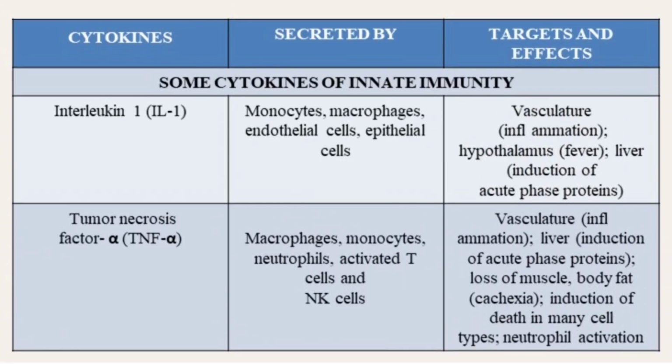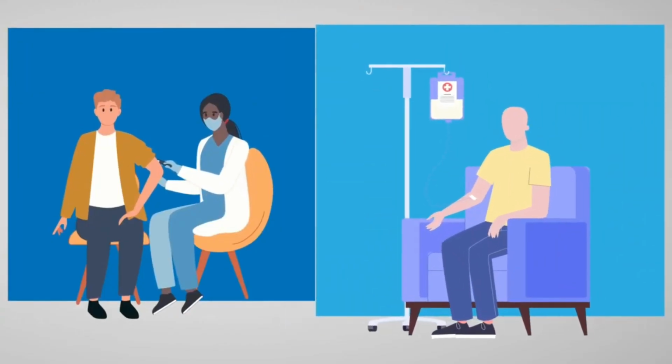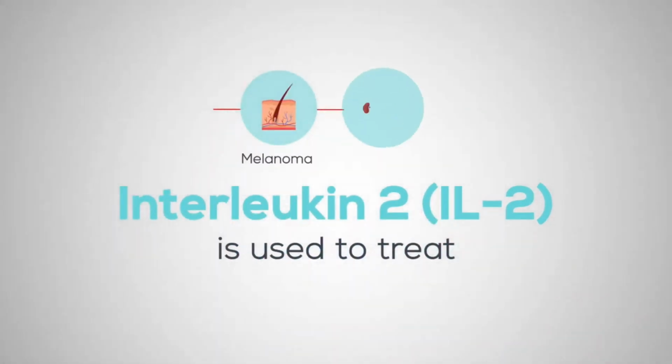Functional group of cytokines. Some cytokines of innate immunity. Interleukin 1 is secreted by monocytes, macrophages, endothelial cells, and epithelial cells. Targets and effects: vasculature, inflammation; hypothalamus, fever; liver, induction of acute phase proteins.